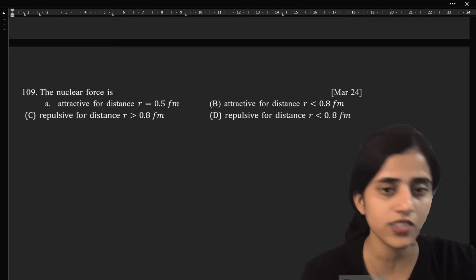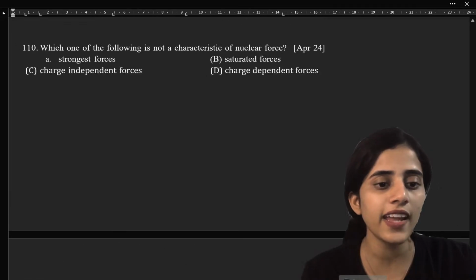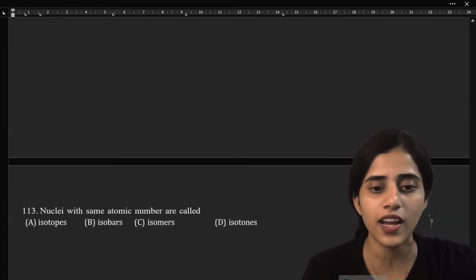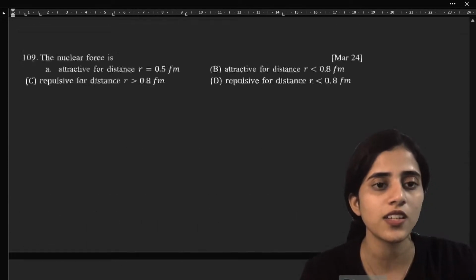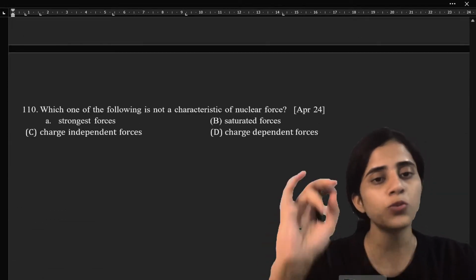This is also homework. Very easy question. 110. Okay, how many questions do we have? Oh, we have so many questions. Okay, let's try to do 1 or 2 more questions.